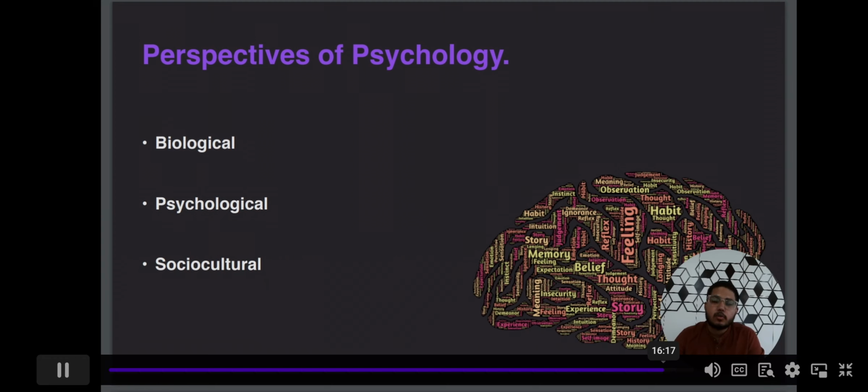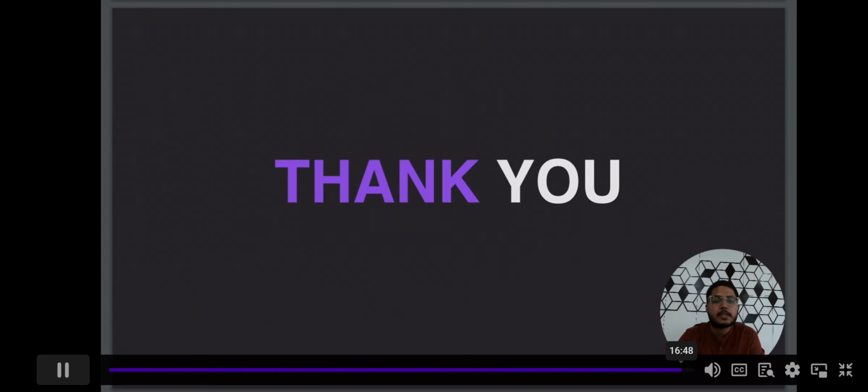So human behavior is studied from the socio-cultural point of view, asking whether a behavior is suitable for a particular society. It changes a lot because it is not universal; society is changing in different areas of the world. The society studying a behavior considers whether it is harmful or good for society, and that is how they decide if a behavior is normal or abnormal. So these are all three perspectives attached to psychology.